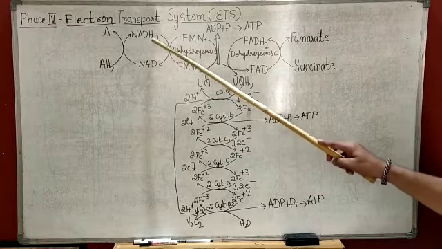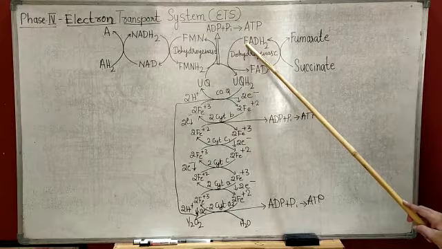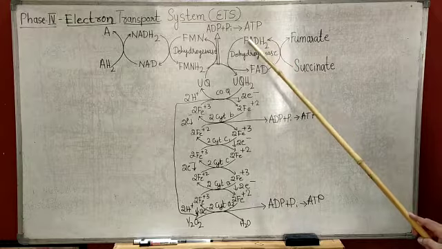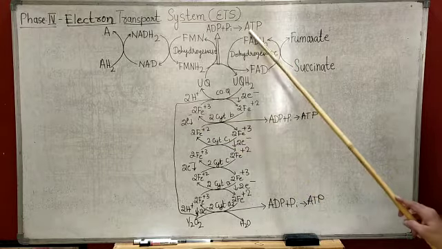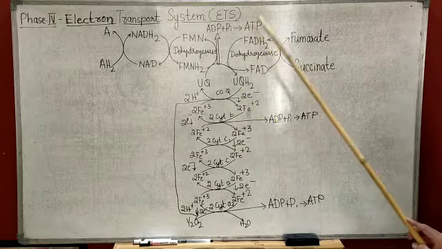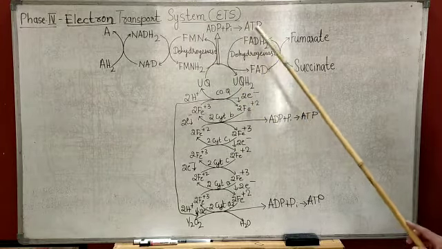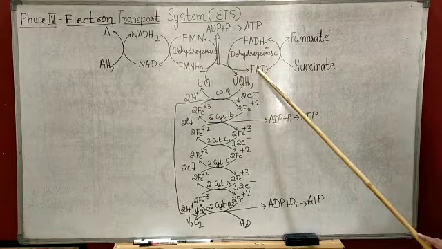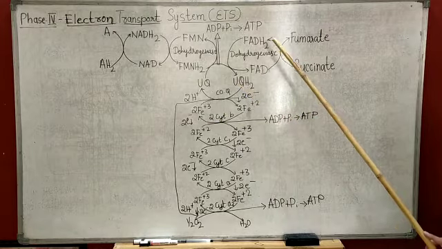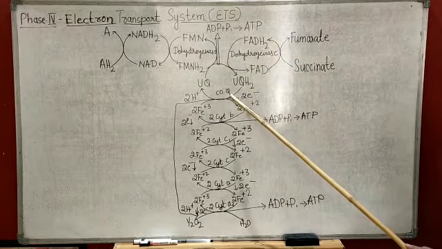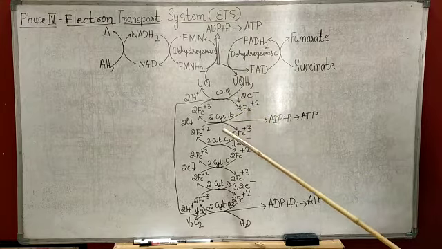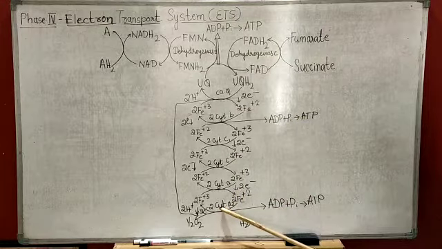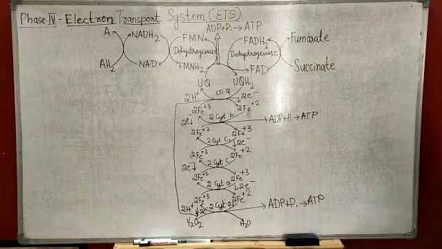These are finally oxidized by free molecular oxygen, and that involves the coenzymes NAD and FAD along with a series of cytochromes, that is coenzyme Q, cytochrome B, cytochrome C1, cytochrome C, cytochrome A and cytochrome A3, which act as electron acceptors.